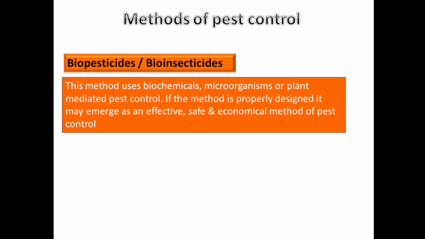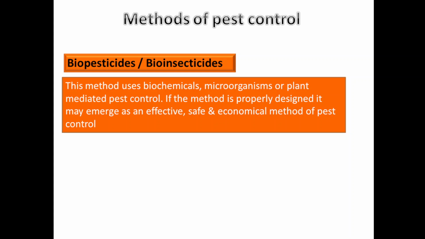Now what is meant by biopesticides or bioinsecticides? This method uses biochemicals, microorganisms or plant mediated pest control. If the method is properly designed, it may emerge as an effective, safe and economical method of pest control. So in this method, first it uses biochemicals. Biochemicals are certain chemicals which are released by insects or by animals into the atmosphere, and these chemicals are used to control the pest.